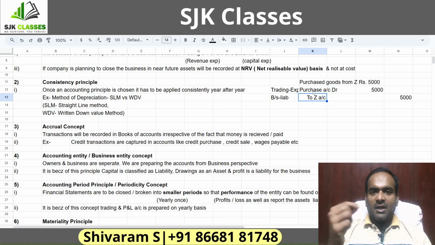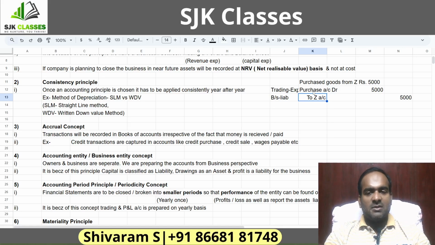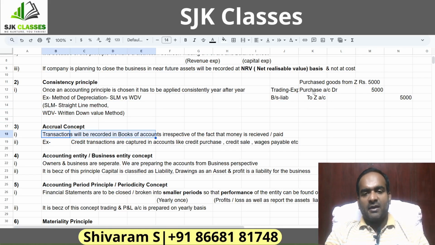Once a transaction has occurred, we have purchased the goods, right? So the purchase has to be recorded immediately. Despite the fact that we have not paid the amount, it is going to be irrelevant. That's what the accrual concept is all about. Look at this theory. Transactions will be recorded in books of accounts irrespective of whether money is received or paid. Example, credit transactions are captured in accountancy, like credit purchases and credit sales. All these credit transactions come into books of accounts only because of the accrual principle.